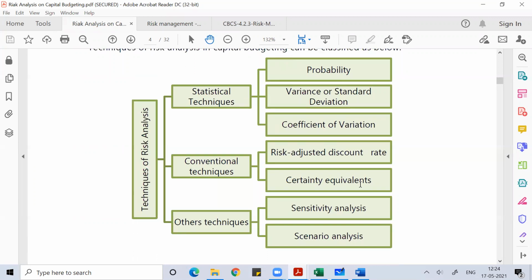Tomorrow we'll do certainty equivalent. Velocity asked a problem on certainty equivalent, so that we'll discuss in tomorrow's class.